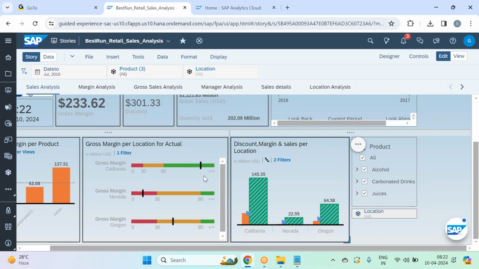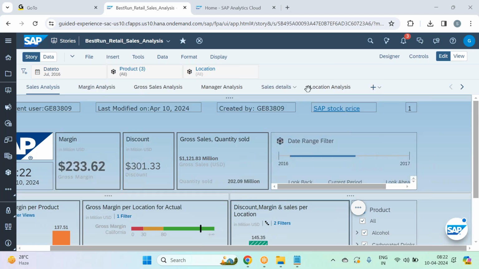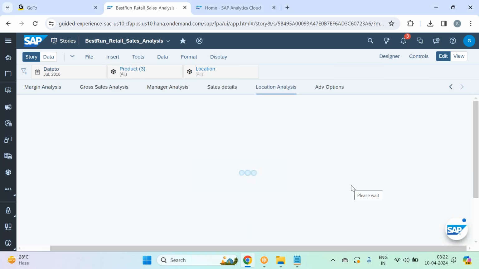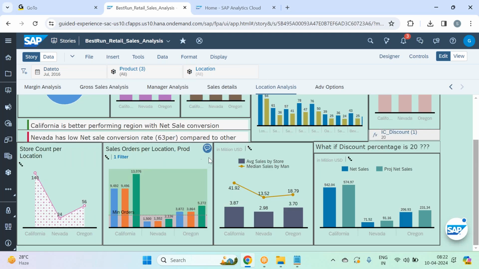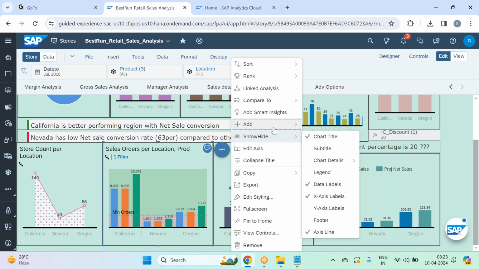Okay, you asked me to cover tooltip. Let me add a tooltip measure. You have sales orders.